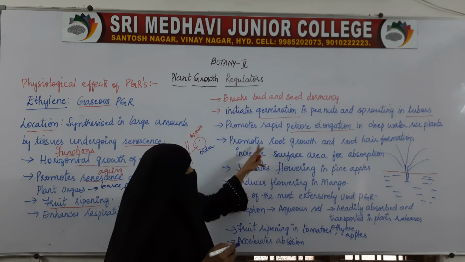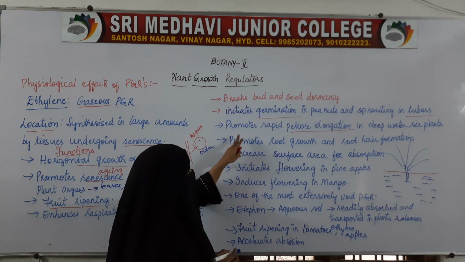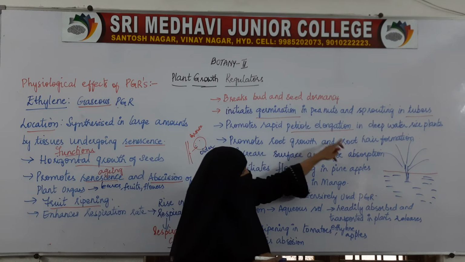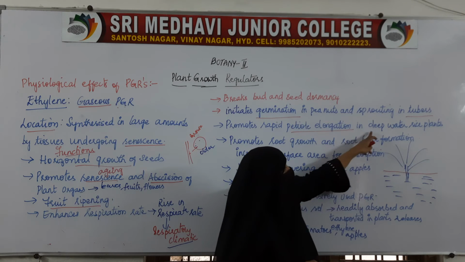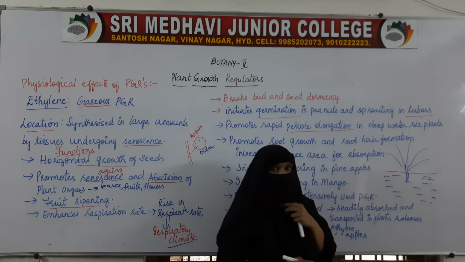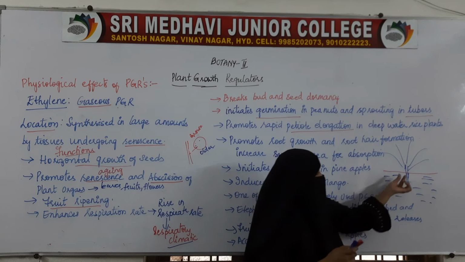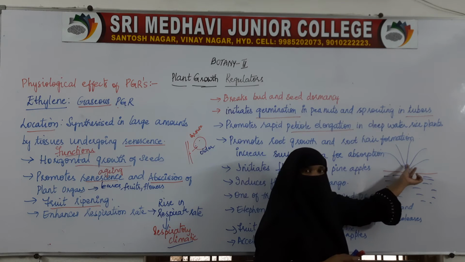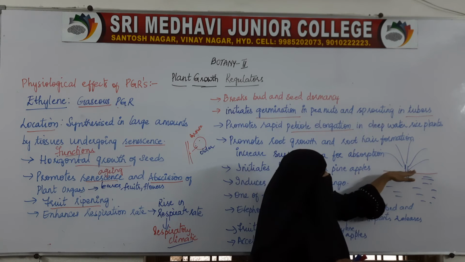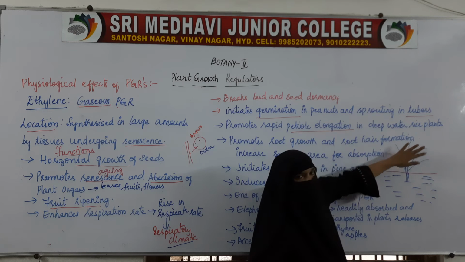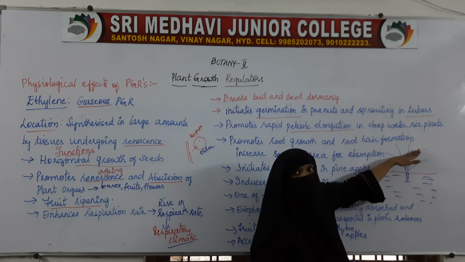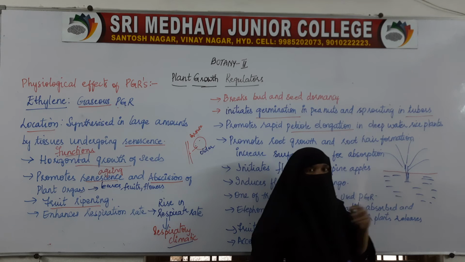So it promotes rapid petiole elongation in deep water rice plants. What happens is, because of the petiole elongation, the leaves, this upper part, will be above the surface of the water, not submerged in water.